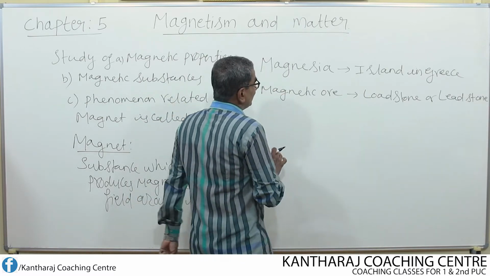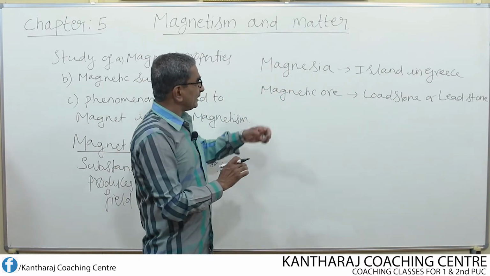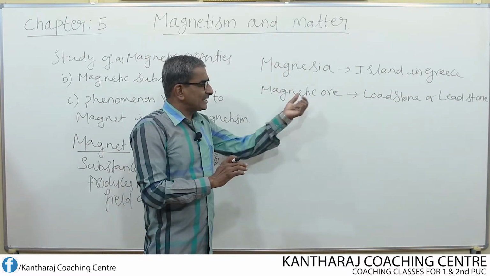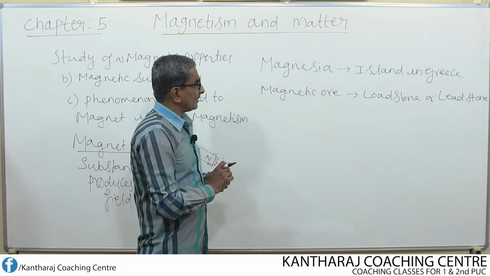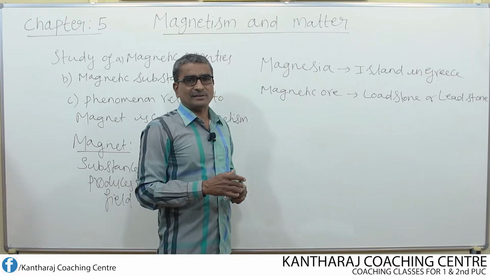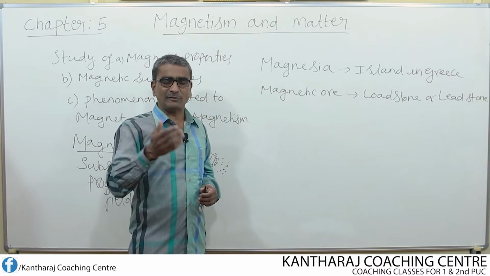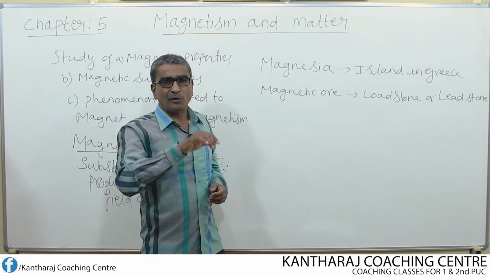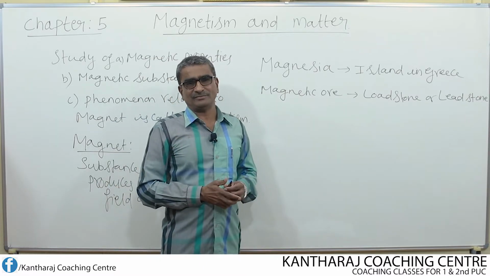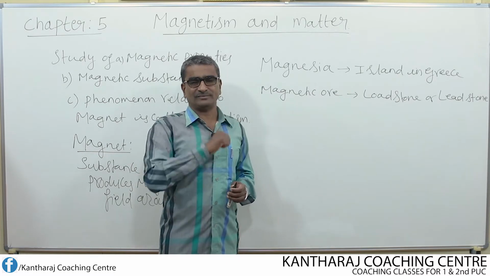And here this magnetic ore is the natural form of magnet, because we come across two types of magnets. One is natural magnet and another one is artificial magnet. Natural magnets are found to be very weak, whereas artificial magnets are found to be strong.